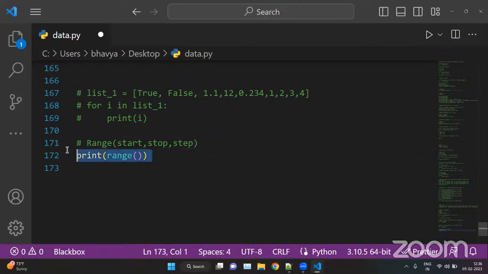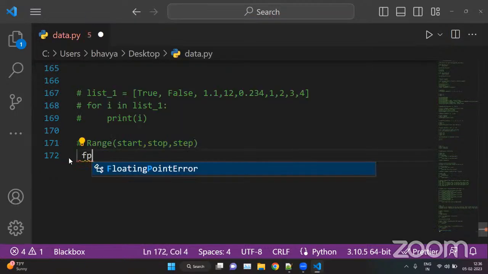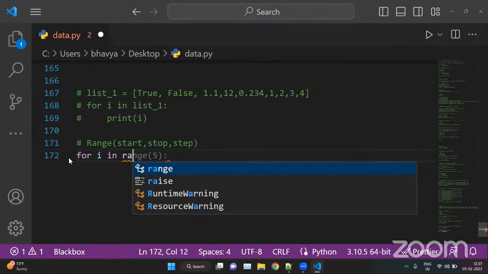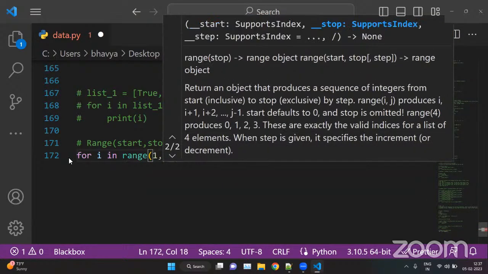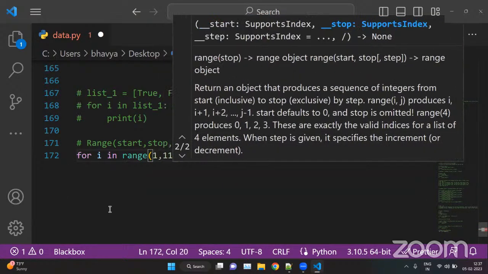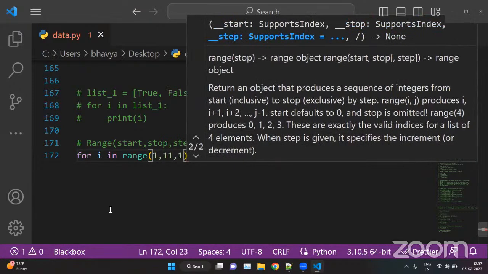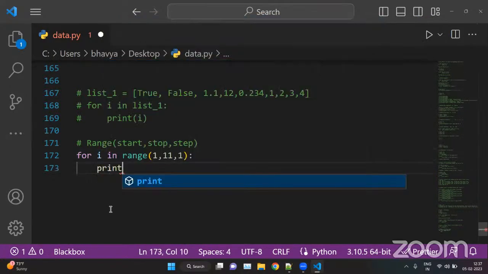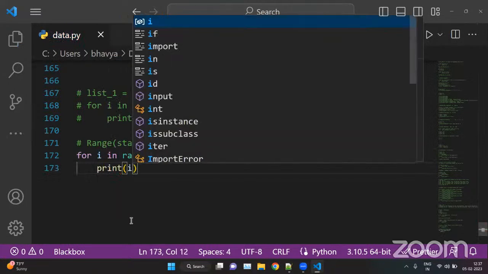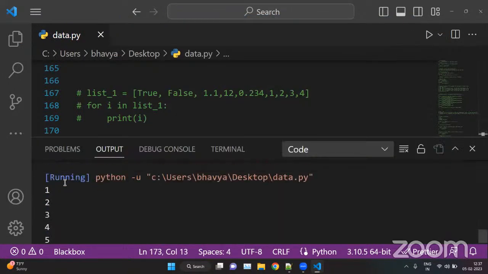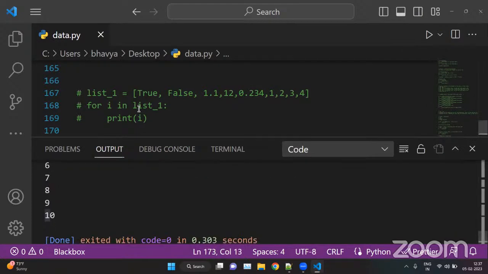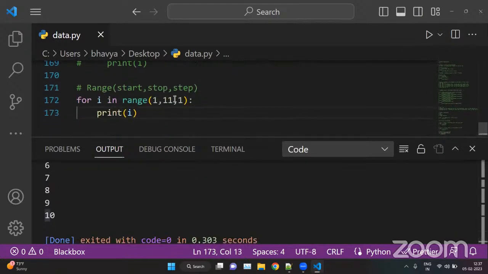Okay. So for example, we have this for loop: for i in range. Now here let's put a starting range. Let's say 1 is the starting range, the end is 11, which will end at 10, and step is 1. Print i. So 1 means this will not leave any step. 1 is the starting point, 11 is the stopping argument, so 10 is the last value here.